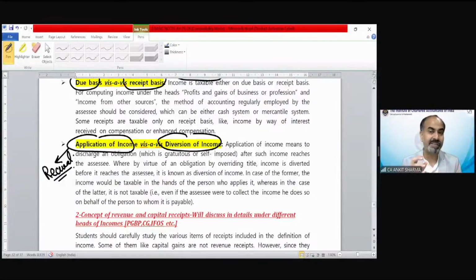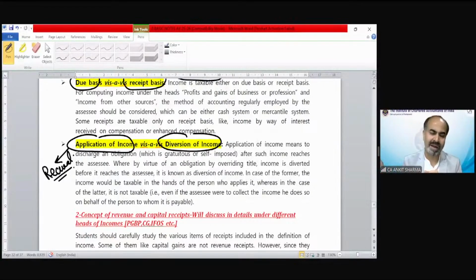Diversion of income is a separate concept. If there is any kind of diversion of income, that would not be treated as your income. Suppose there is a partnership firm in which there are three partners, A, B, and C. Clear? And in that partnership firm, you have made a partnership deed in which it is written that after the death of any partner, 20% of the profit of that firm would be transferred to the legal heir of that partner.